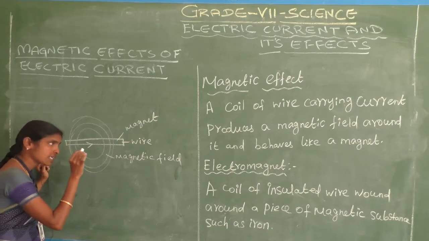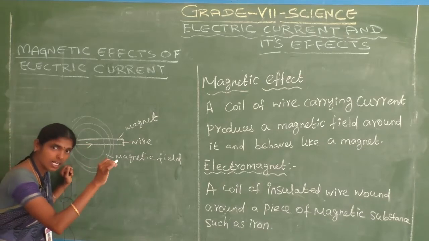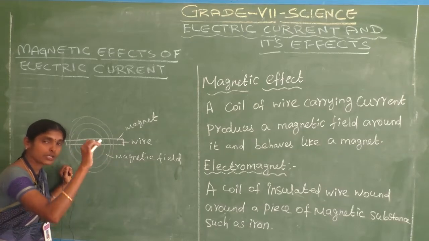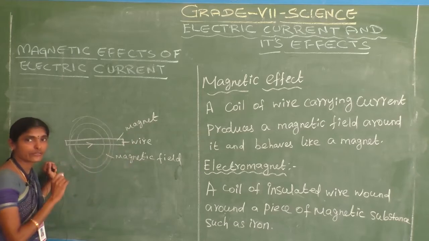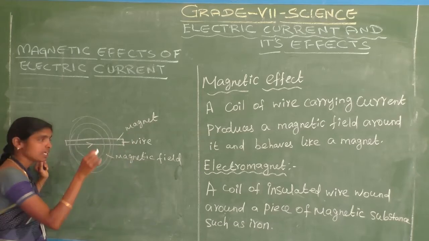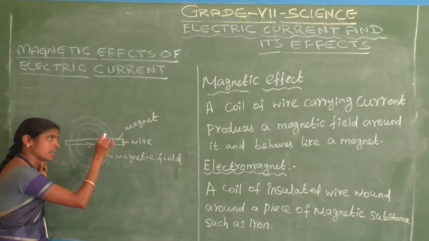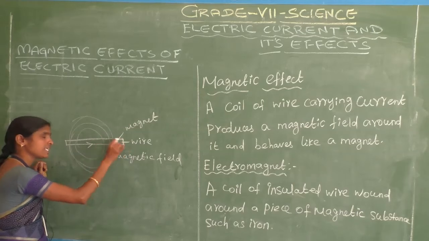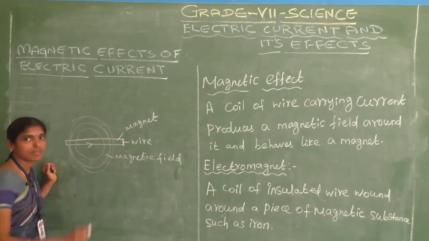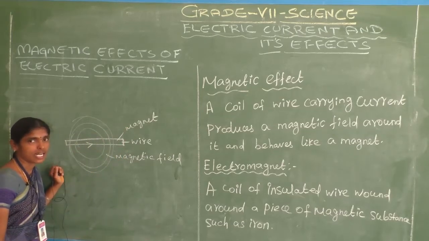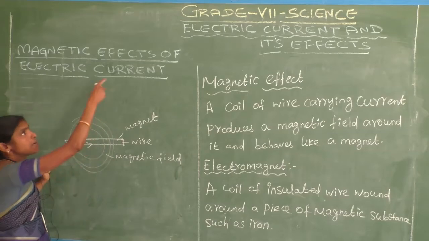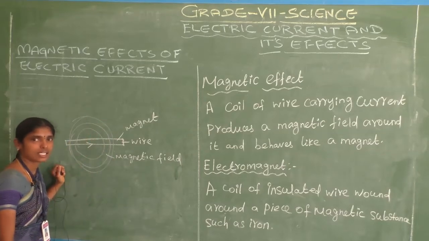Whenever we pass current in a conducting material, it produces a magnetic field. At that time, the material behaves like a magnet. This effect is called the magnetic effect of electric current.